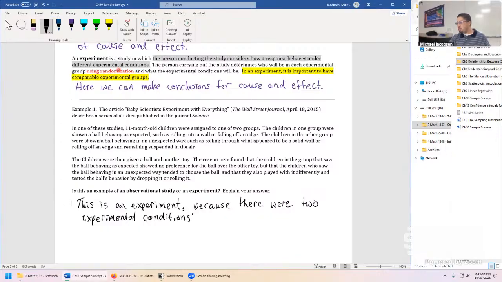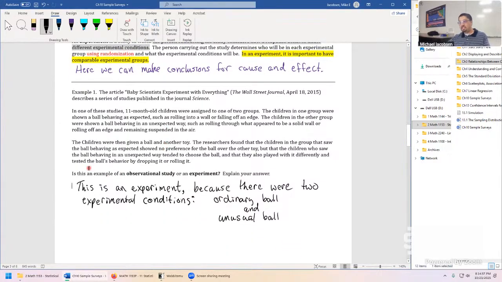Those experimental conditions were the ordinary ball, and the other condition was the unusual ball, the one that seemed to float or go through a wall. Really, that's the whole problem: decide if this was an experiment or an observational study and explain why.